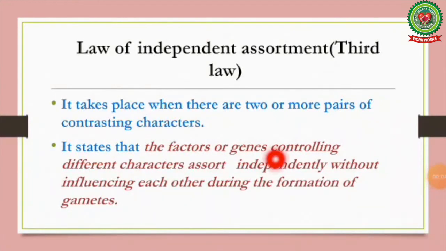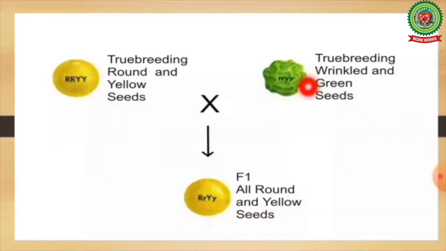Law of independent assortment. It takes place when there are two or more pairs of contrasting characters. It states that the factors or genes controlling different characters assort independently without influencing each other during the formation of gametes. Mendel explained this law on the basis of his dihybrid crosses. In such cases, Mendel considered the inheritance of two different characters simultaneously.